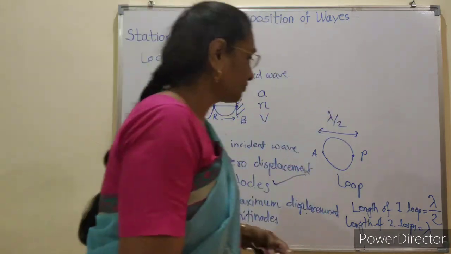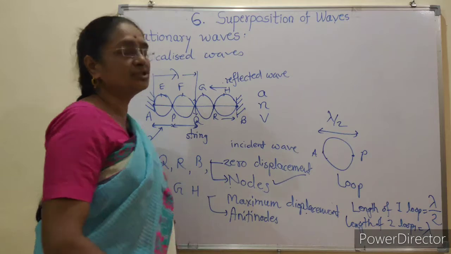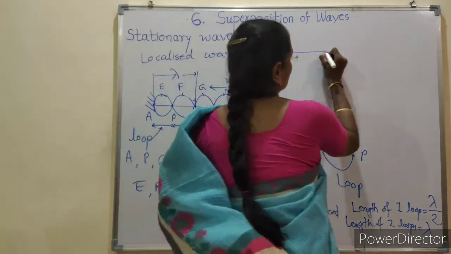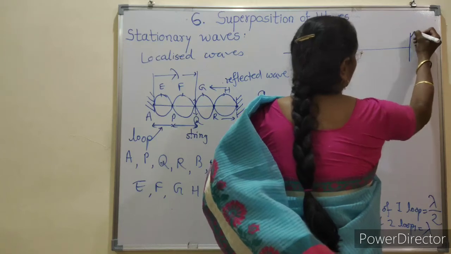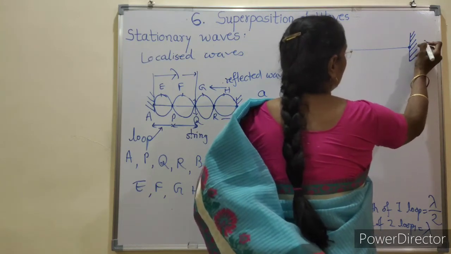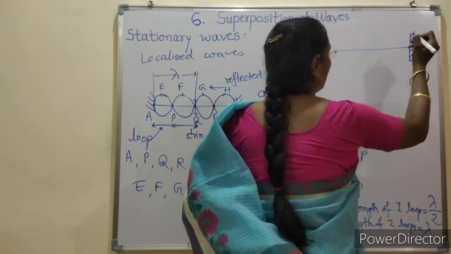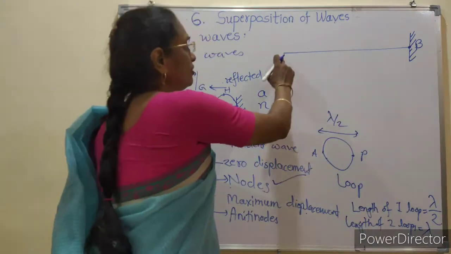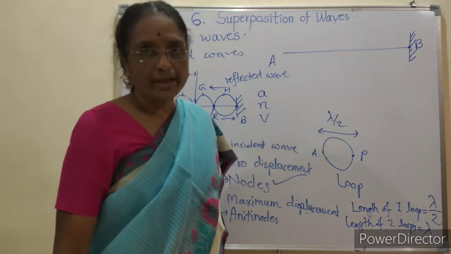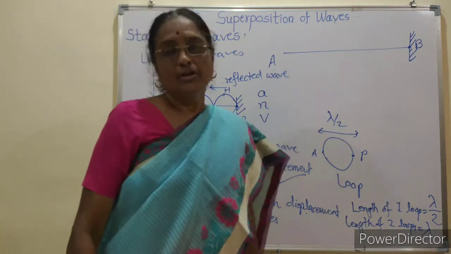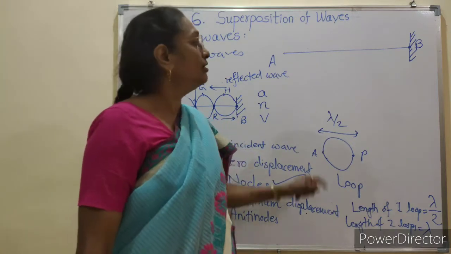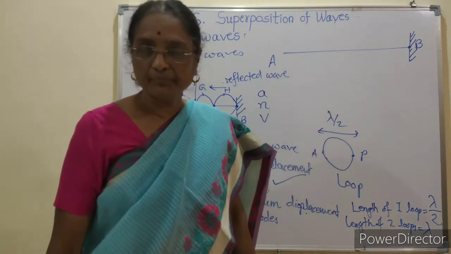Now we again consider our example of a stretched string. One end is fixed. That end we usually denote by letter B, and the other end is the free end, denoted by A. It is held horizontally and tightly, means it is a stretched string.